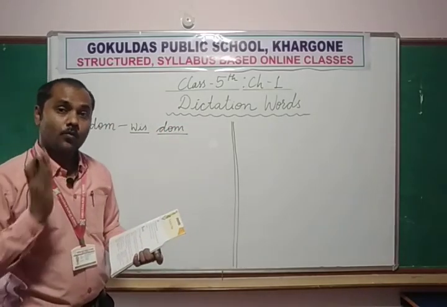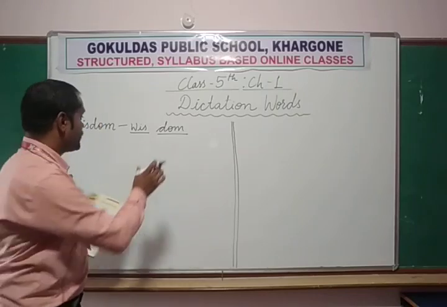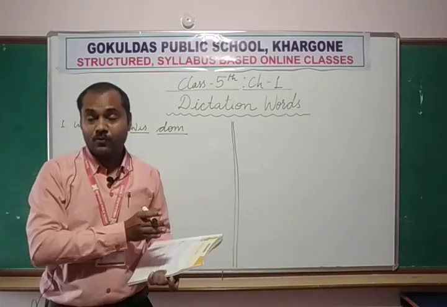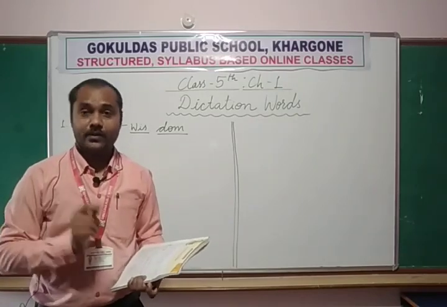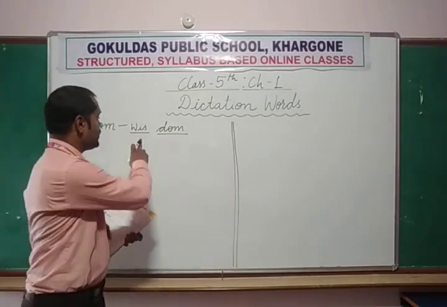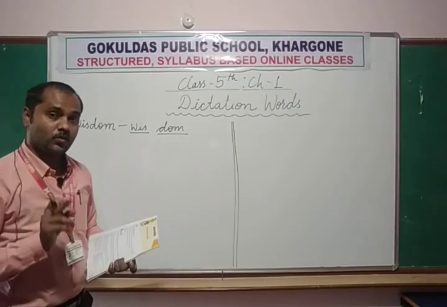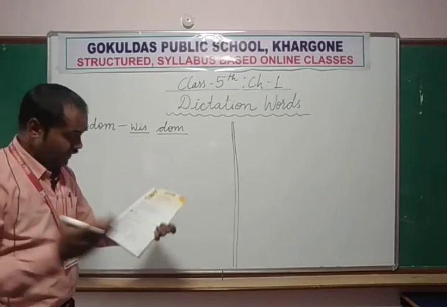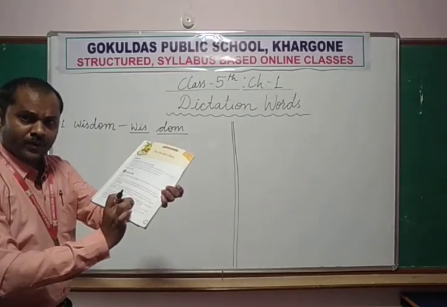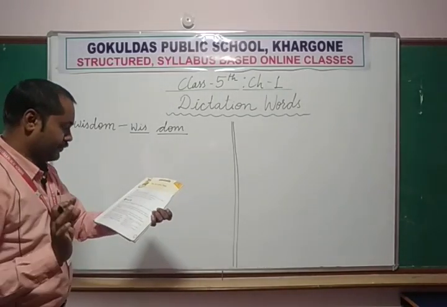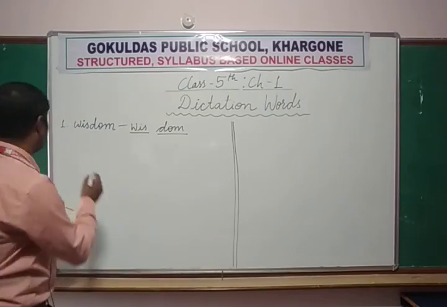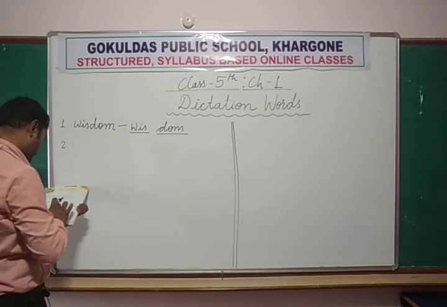How to pronounce it? Wisdom. These small parts of the words, when we divide these words into small parts, are called syllables. How many syllables? 2 syllables are there in this word. Brute strength we have already written in the word meanings, so leave it because you will definitely learn it.